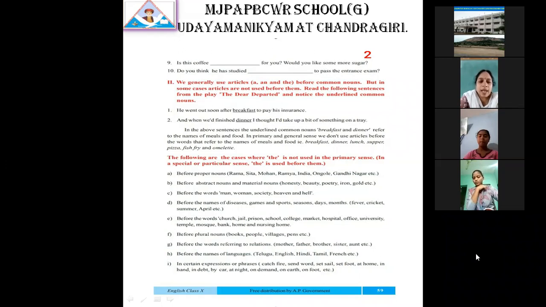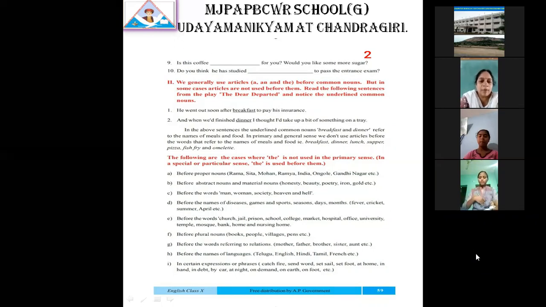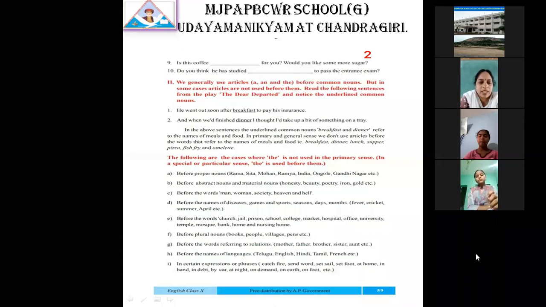Sometimes, even though a consonant letter is there, if you are getting a vowel sound, then "an" is used before that. So if you get a vowel sound, "an"; and if you get a consonant sound, "a". If singular nouns are there, then we are going to use "a"; if plurals are there, at that time we are going to use "the".